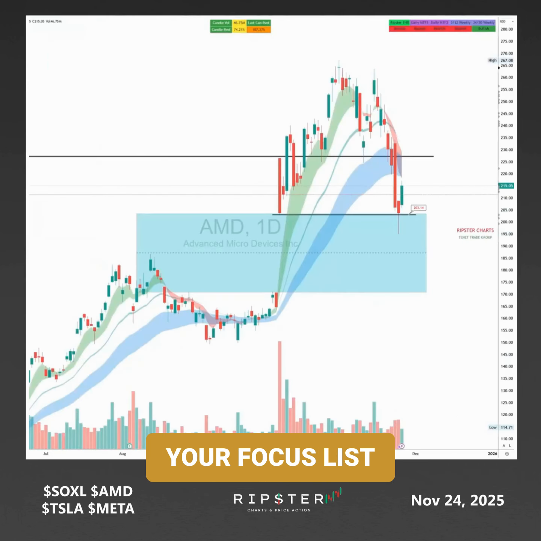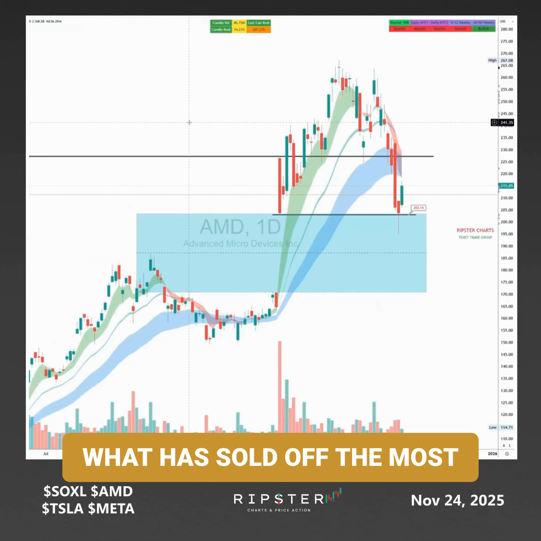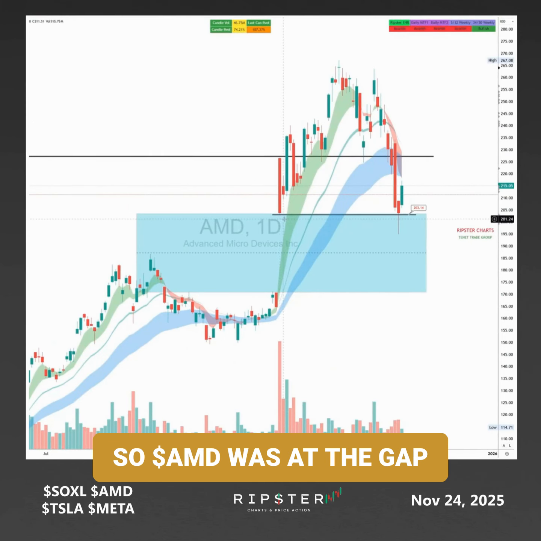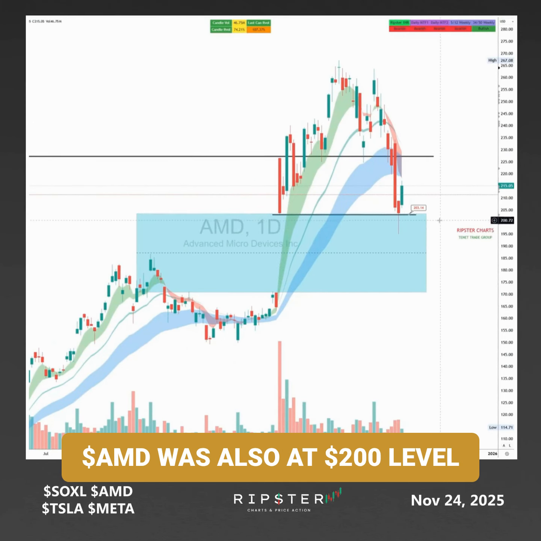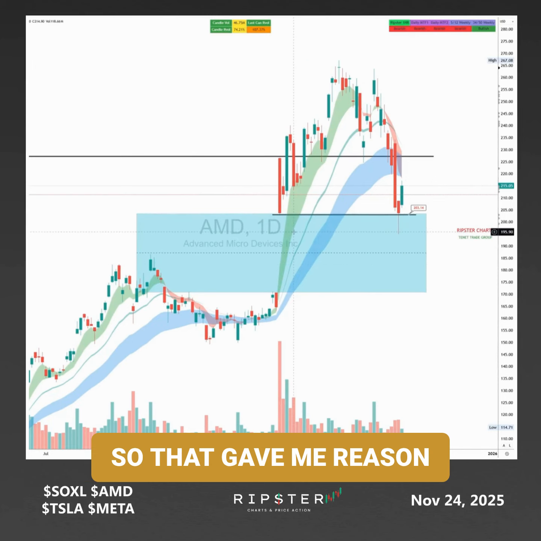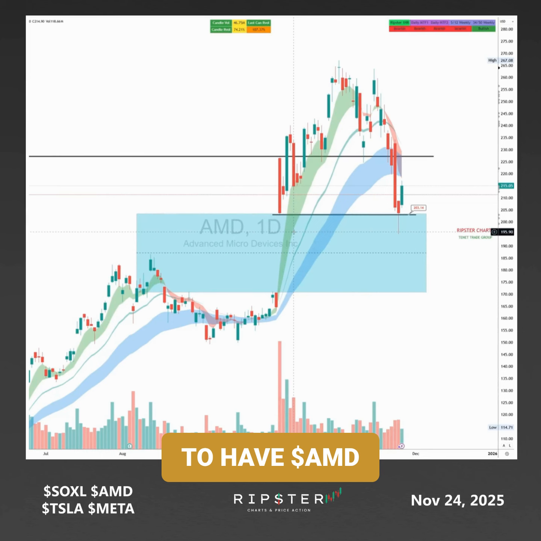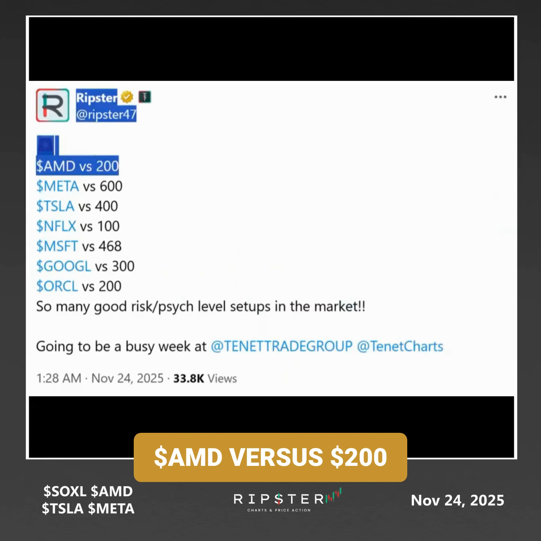Also, when you create your focus list, you need to look at what has sold off most. So AMD was at the gap. On the last recent pullback, AMD was also at the 200 level. So that gave me reason to have AMD as my top focus. I know there's an opportunity there. I was making a plan, AMD versus 200.